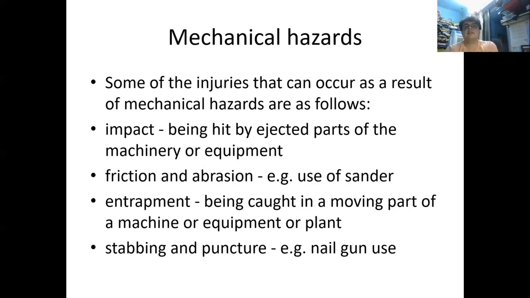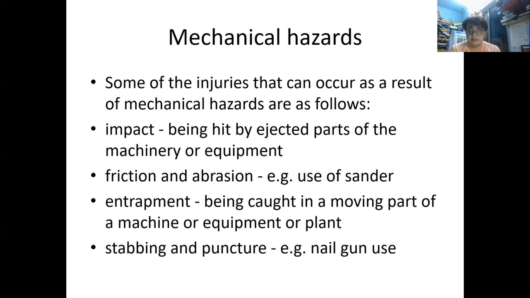Now the next mechanical hazard is entrapment. That is being caught in a moving part of a machine or equipment. Sometimes workers in the industry get their hands entrapped in the machine, or something hanging from their clothes, or some part of the worker's clothes, gets caught in the moving part of the machine.